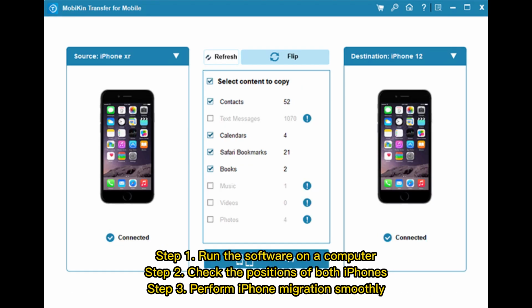Step 1. Run the software on a computer. Step 2. Check the positions of both iPhones. Step 3. Perform iPhone migration smoothly.